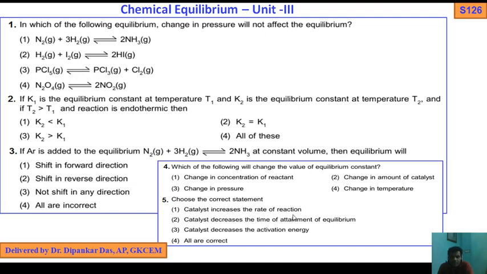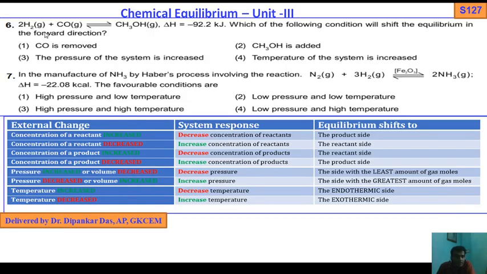Choose the correct statement. Catalyst increases the rate of reaction, catalyst decreases the time of attainment of equilibrium, catalyst decreases the activation energy, all are correct. Catalyst increases the rate of reactions, catalyst decreases the activation energy, wrong. Catalyst decreases the time of attainment, wrong. Catalyst only increases the speed of reaction or sometimes retards it, and it helps to attain the equilibrium fast.